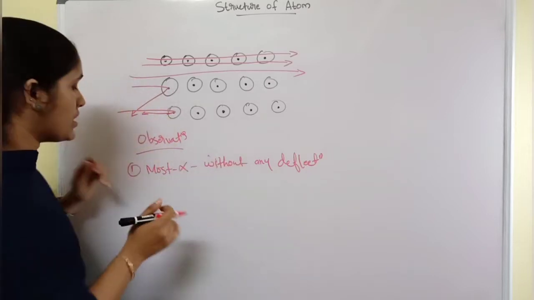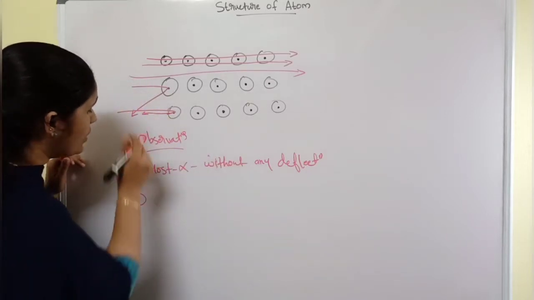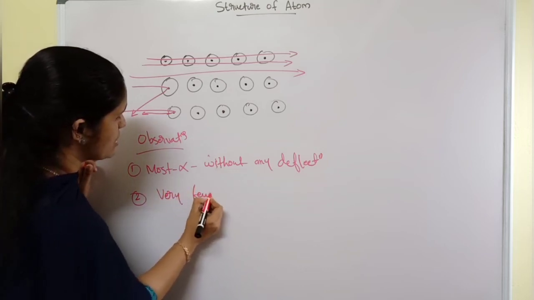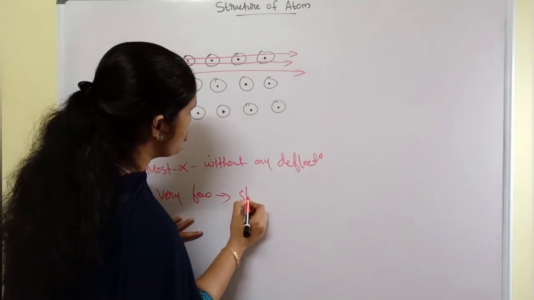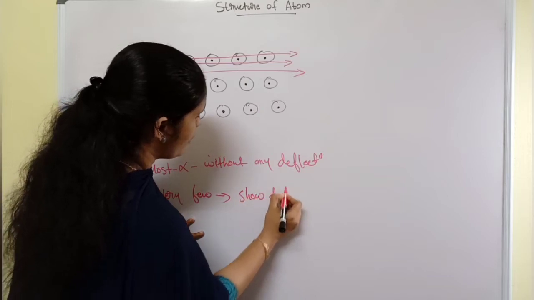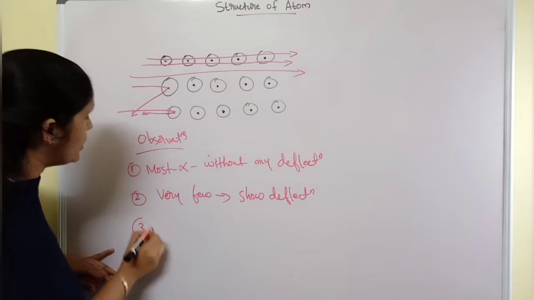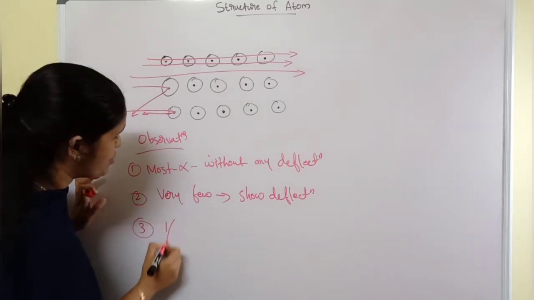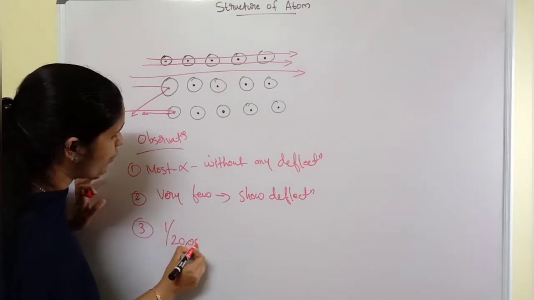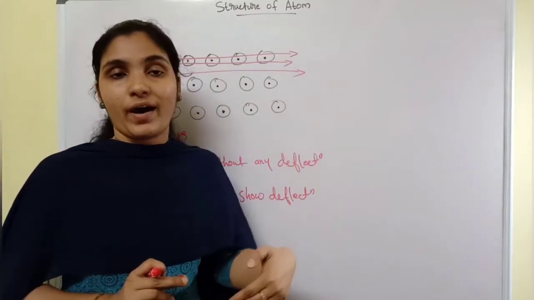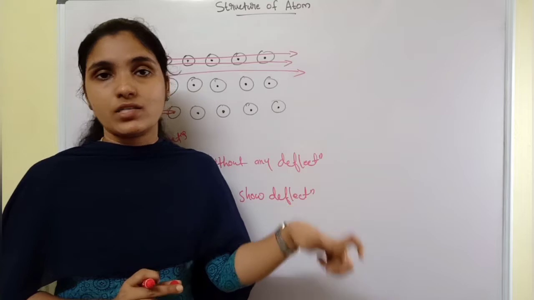And the second observation: very few particles show deflection. And again the third one: 1 out of 20,000 radiation bounces back at an angle of 180 degrees.